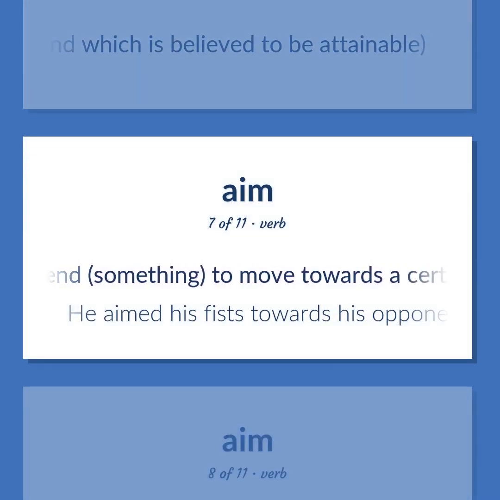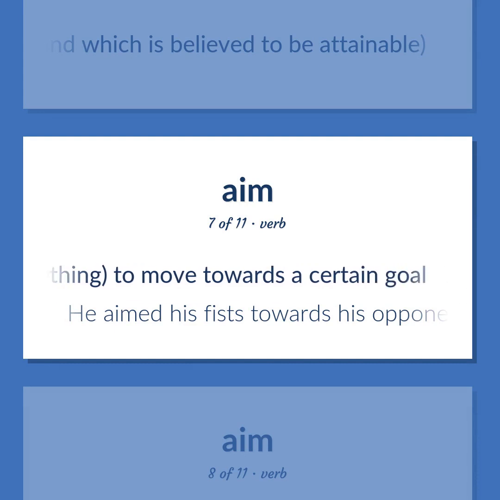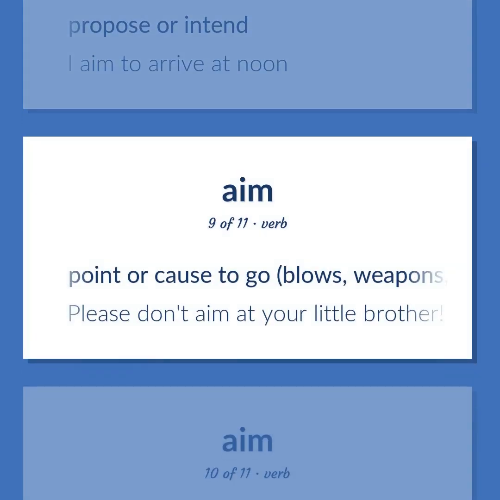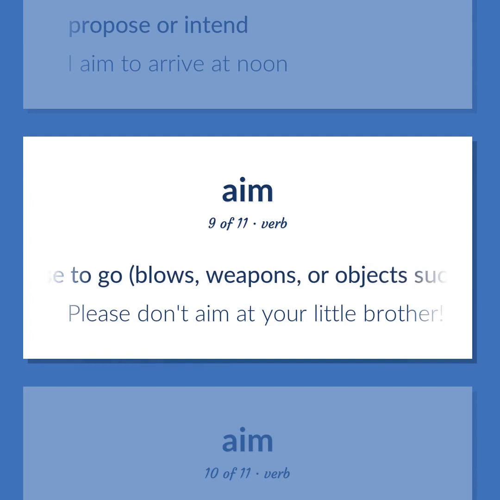Intend something to move towards a certain goal. He aimed his fists towards his opponent's face. Propose or intend. I aim to arrive at noon. Point or cause to go blows, weapons, or objects such as photographic equipment towards.